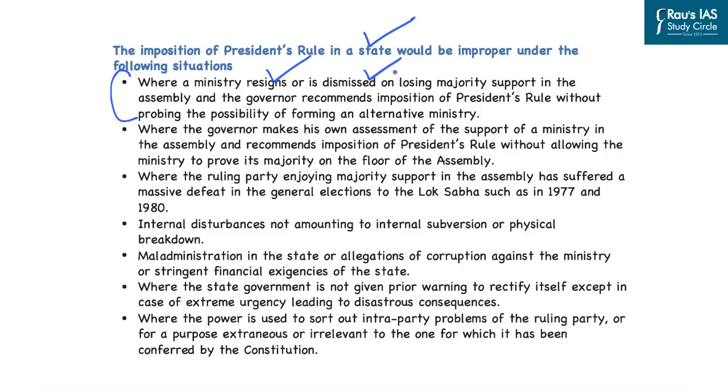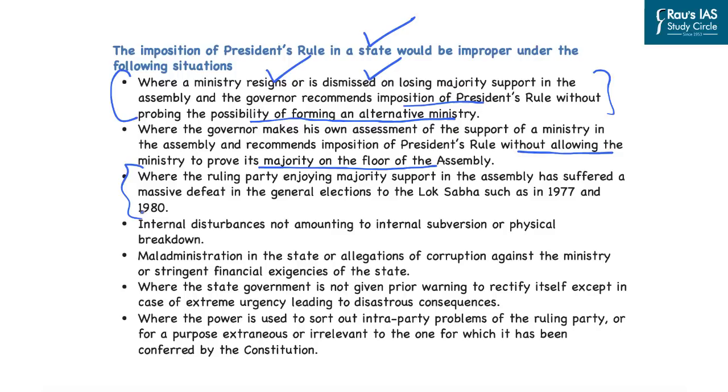In that case, if a governor recommends the imposition of president's rule without probing the possibility of forming an alternative ministry, it can be considered an improper case of imposition of the president's rule. Another case of improper imposition of the president's rule is when the governor recommends the imposition of president's rule without allowing the ministry to prove its majority on the floor of the assembly.